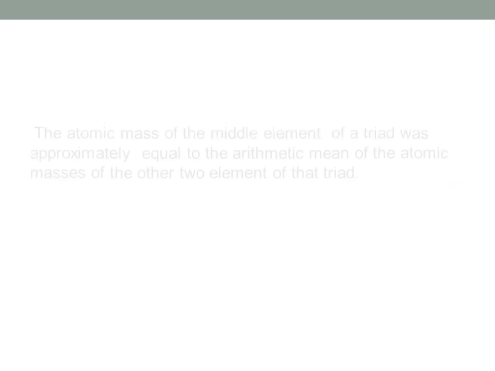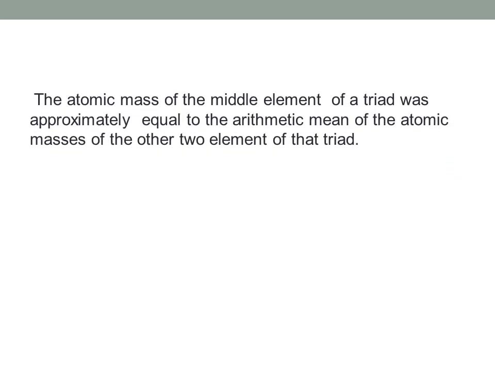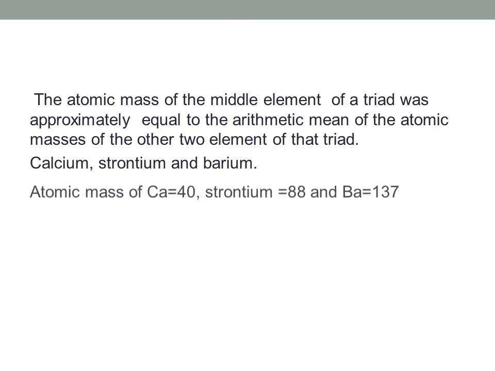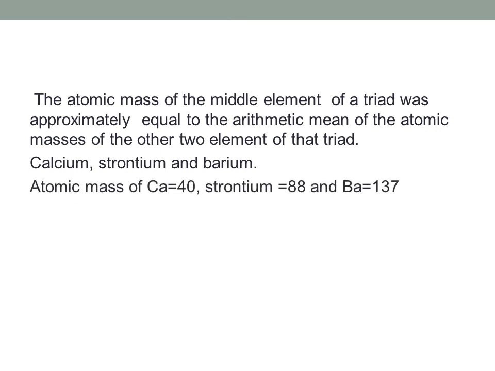The atomic mass of the middle element of a triad was approximately equal to the arithmetic mean of the atomic mass of the other 2 elements of that triad. Let us see an example. We have a triad, calcium, strontium and barium. Atomic mass of calcium is 40, strontium is 88 and barium is 137.